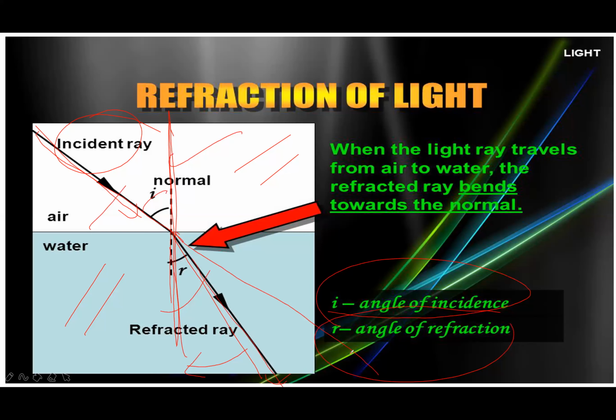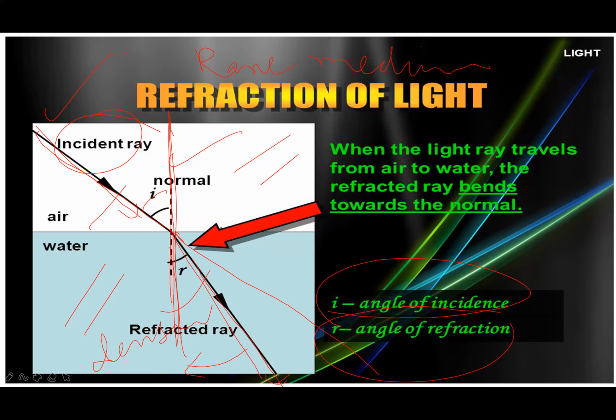So when a light ray enters from a rare medium into a denser medium, it deviates from its original path. It bends towards the normal. So when a light ray enters from air into water, it bends.